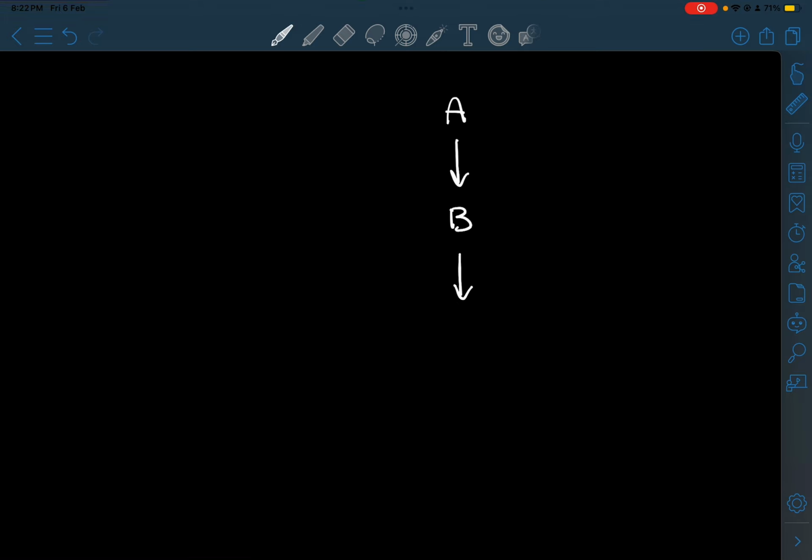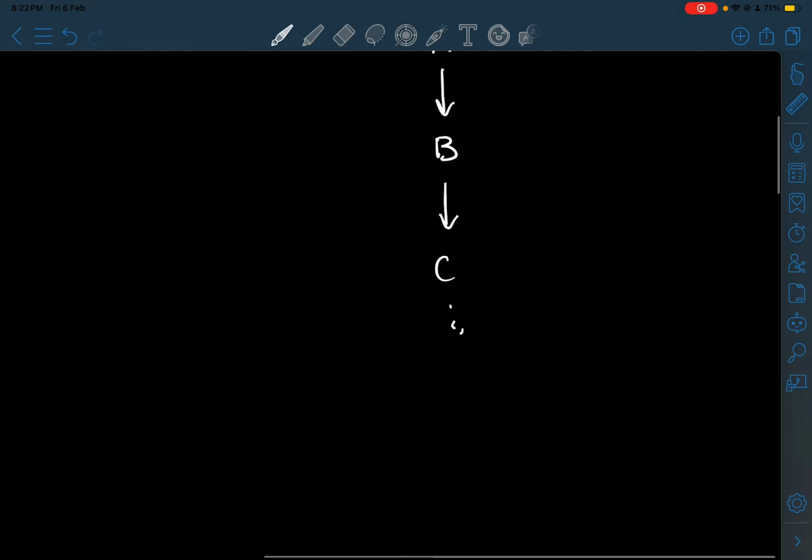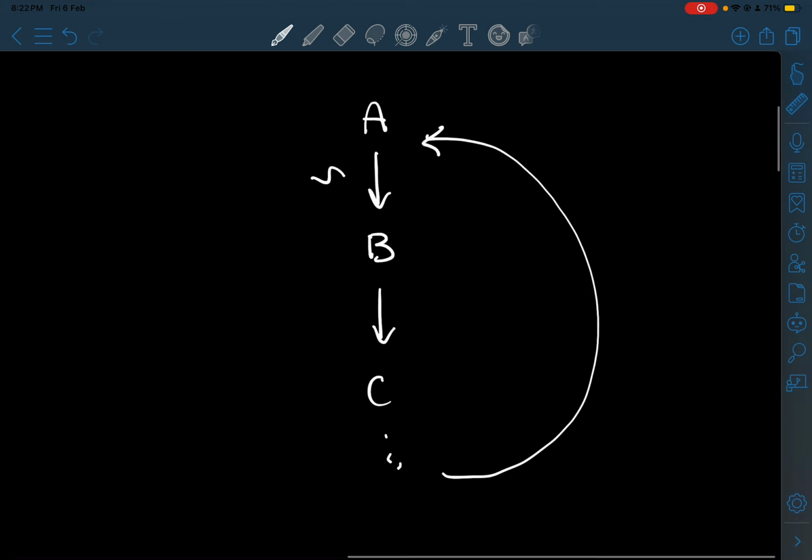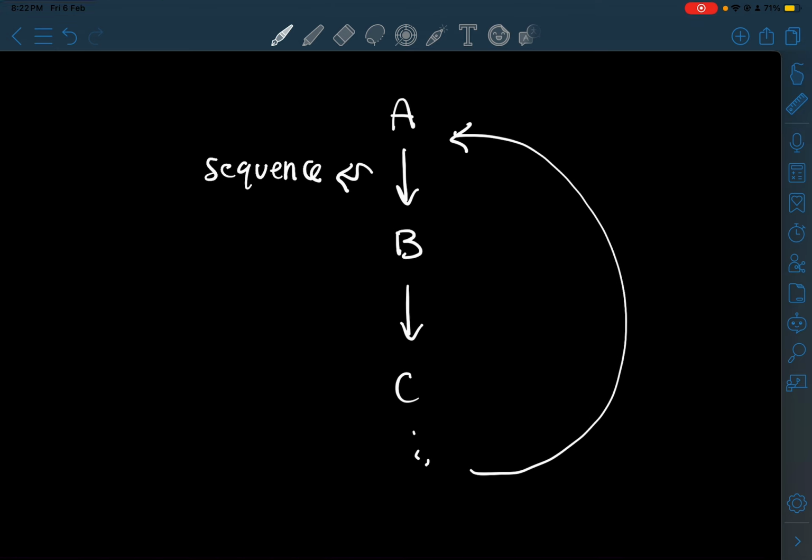We have event A, and then it goes through a process to turn into event B. It goes through another process to form event C, and then we reach back to our original position of event A. So the arrow here indicates sequence, from A to B, from B to C.